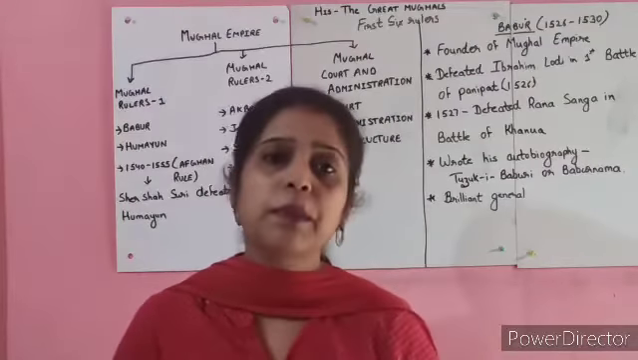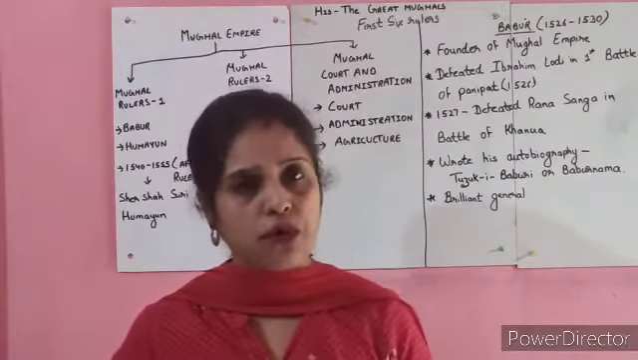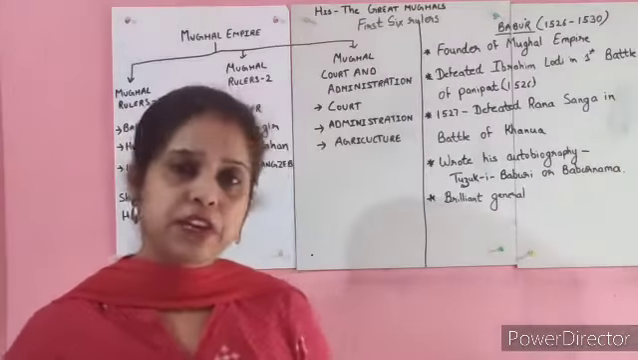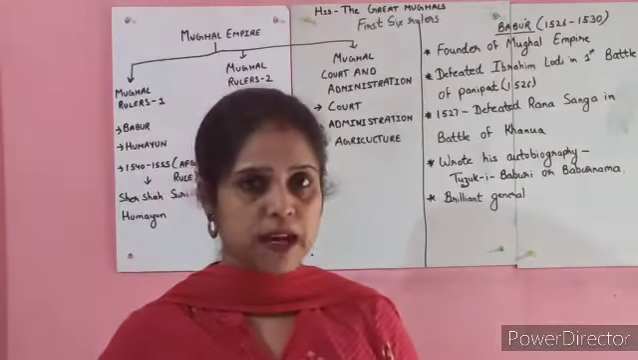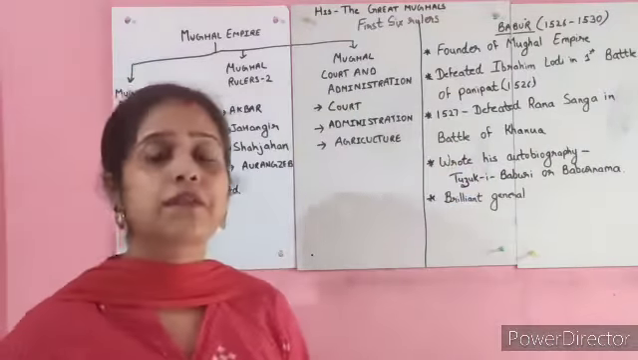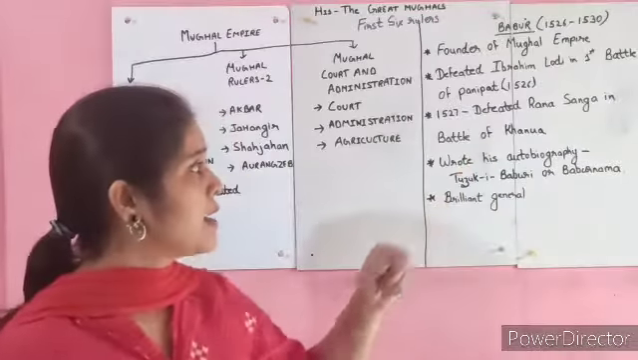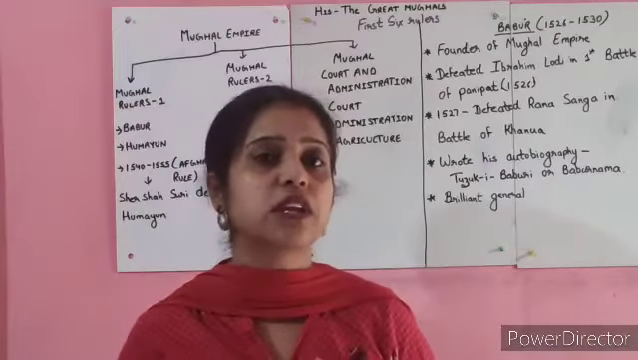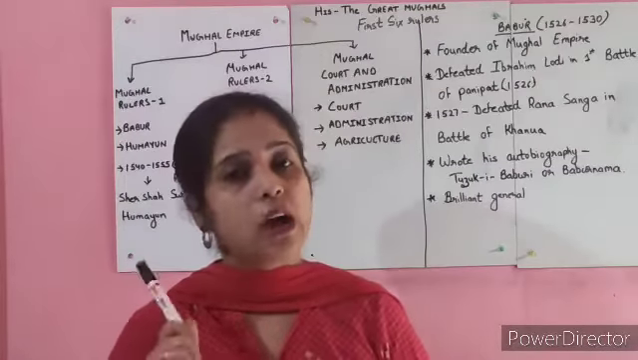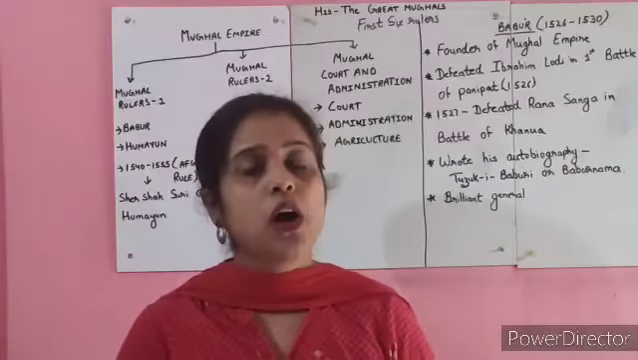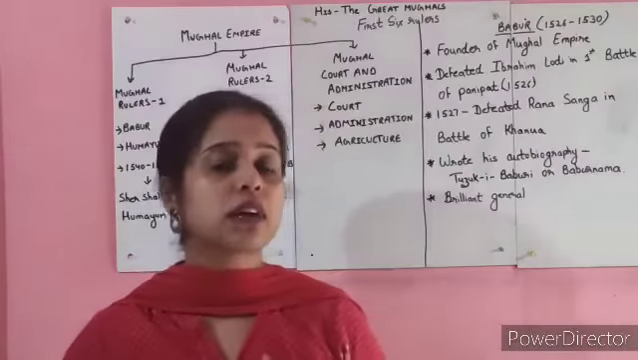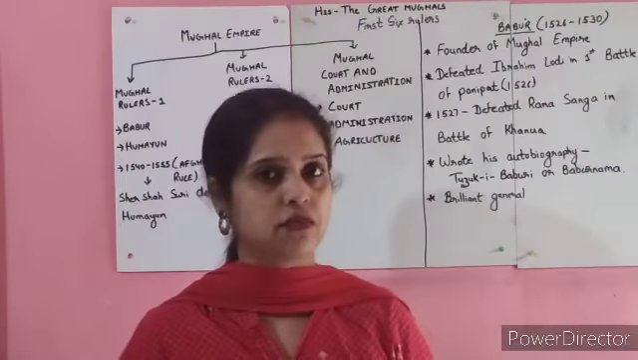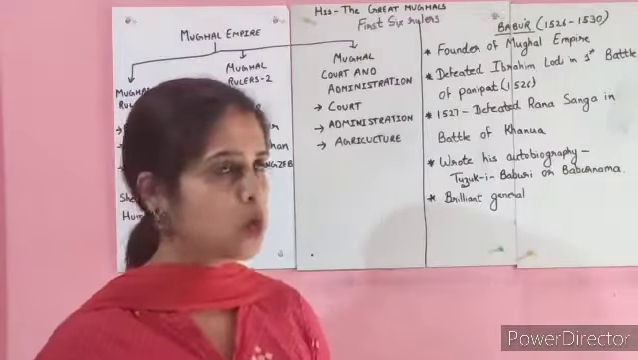Okay, if I talk about his achievements, first thing I've already told you regarding the battles. First, he had defeated Ibrahim Lodi in the first battle of Panipat, right? Other thing, in 1527, he had defeated Rana Sanga. You remember we had studied about Rana Sanga in regional kingdoms. You remember that? Now this is another work for you. You have to find out Rana Sanga was the ruler of which kingdom. We have already discussed this, okay? So this is your homework.